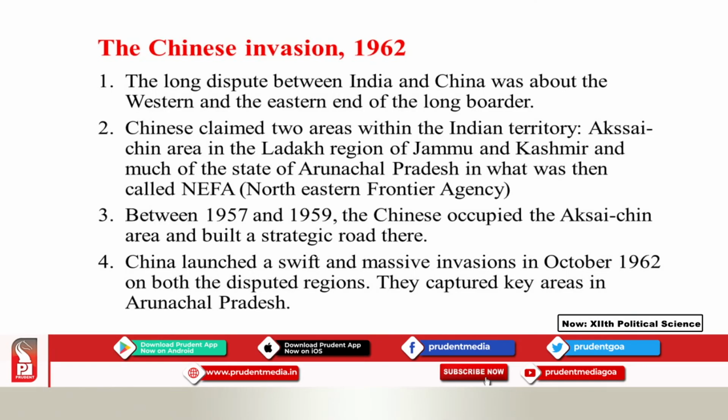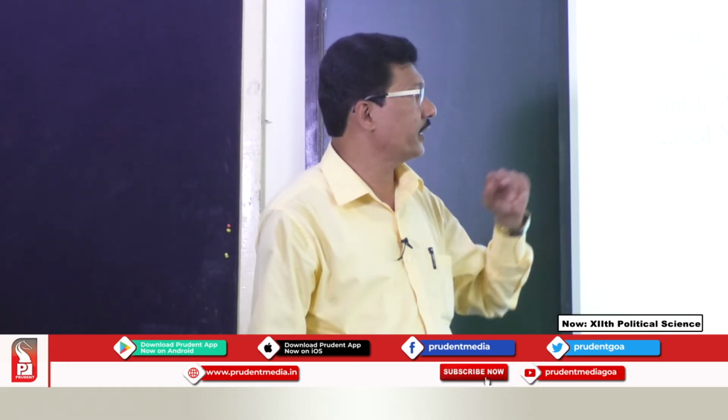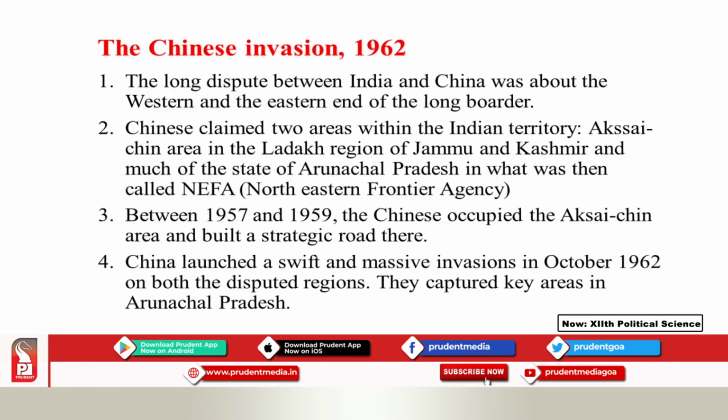The Chinese claimed two areas within Indian territory, which are part of India: the Aksai Chin area in the Ladakh region of Jammu and Kashmir, and much of the state of Arunachal Pradesh, which was then called NEFA, the Northeast Frontier Agency. So they have their eyes on those areas. Between 1957 and 1959, the Chinese occupied the Aksai Chin area and built a strategic road there.